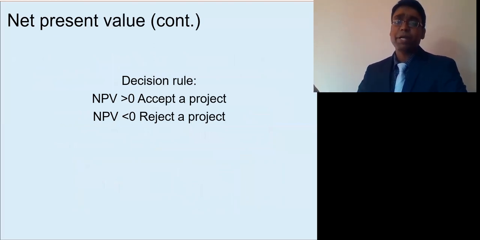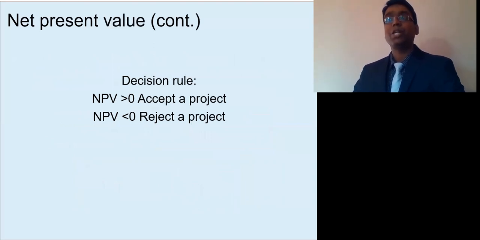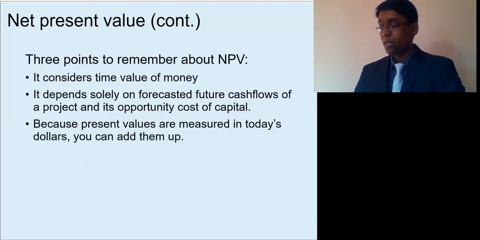Now, intuitively, we understand that if NPV is positive, it means that discounted cash flows are greater than the initial investment. So this excess cash flow is supposed to add value to a company.